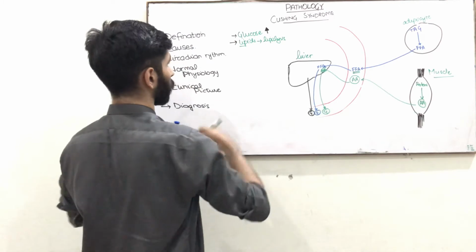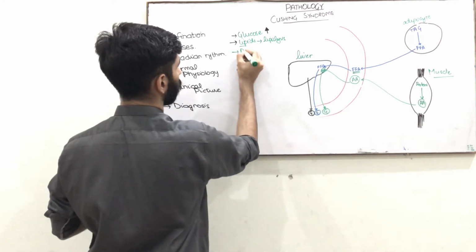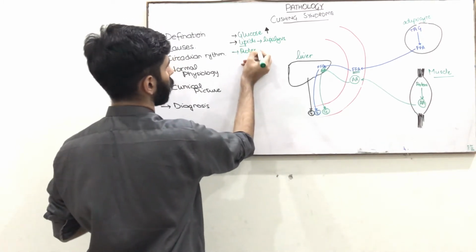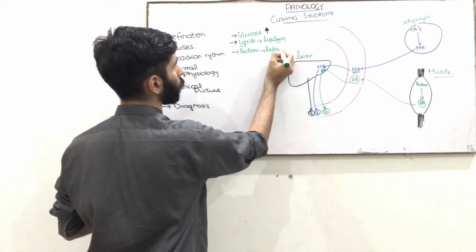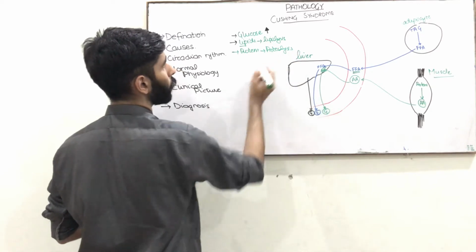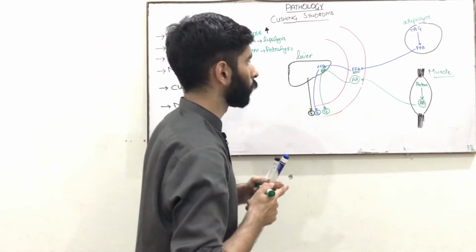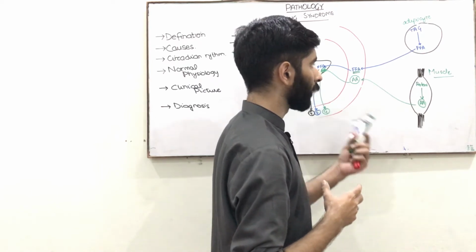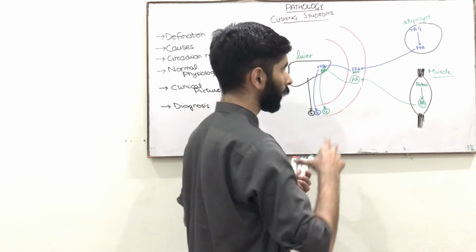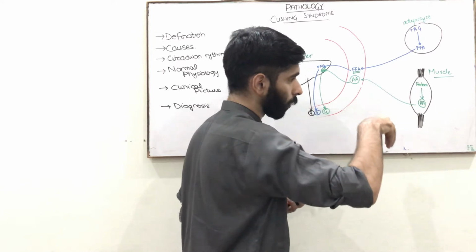The third point is what is the effect on protein. As I already mentioned, for gluconeogenesis, it is responsible for increase in the breakdown of proteins in the muscle and leads to production of amino acids.